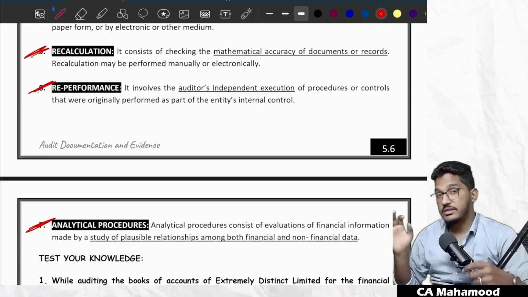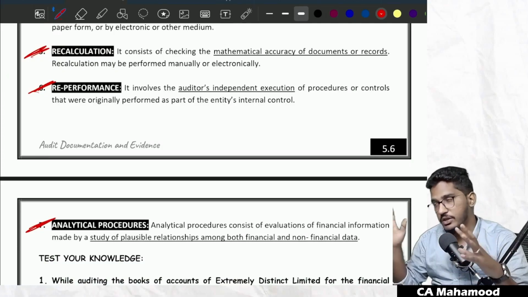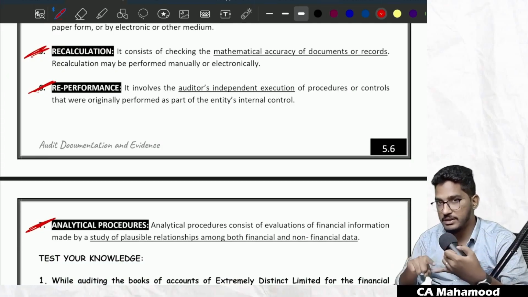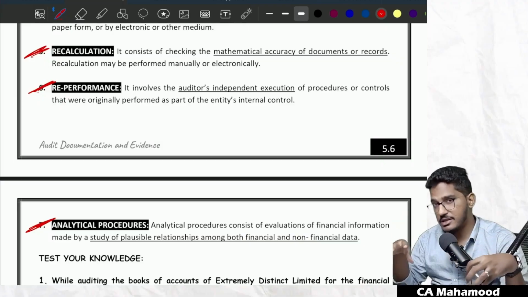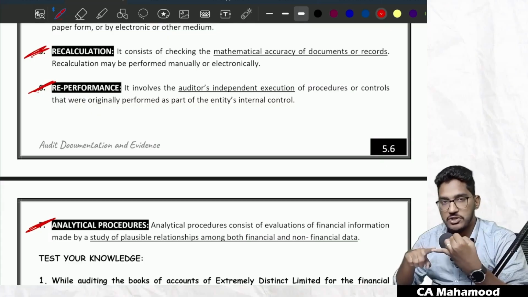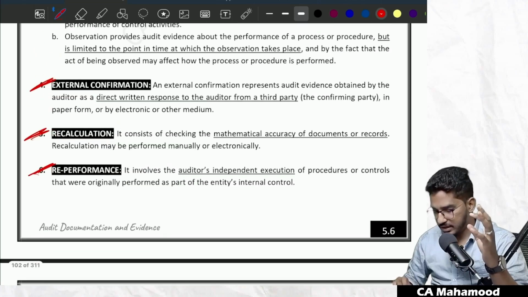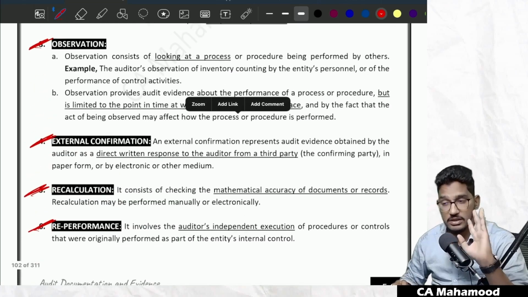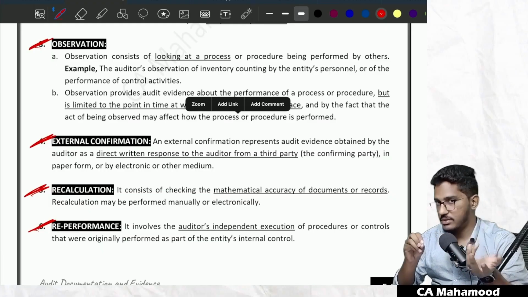So these are the 7 different methods or techniques which are available for the auditor to perform audit procedures. So what are the 7 methods, guys? Very, very important discussion we are going to have. Once again, very repeatedly tested question from this particular chapter. So what are the 7 methods? List them out once. Inspection, inquiry, observation, recalculation, reperformance, analytical procedures. I think I missed out one more thing. Yeah, external confirmation. So let us try to understand what actually happens in each of these methods.